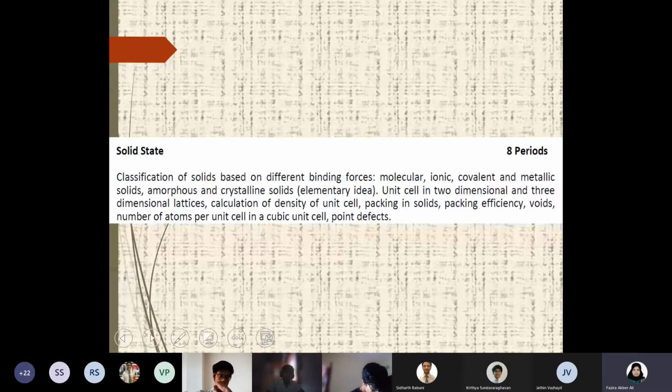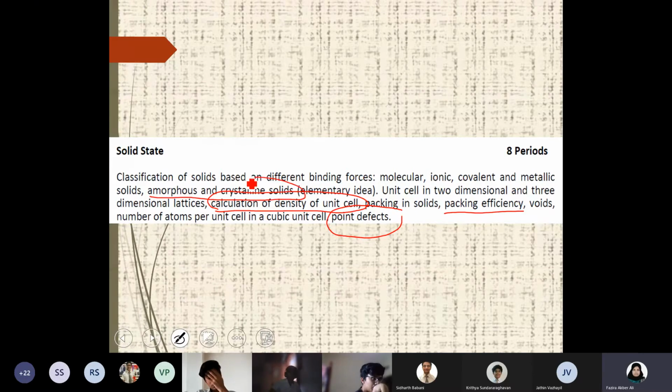From the point of view of examination, calculation of density of a unit cell is one of the important questions which is usually asked. Packing efficiency, point defect. These are the areas where questions are repeatedly asked from this chapter, and also the properties of amorphous and crystalline solids. But if you want to know what packing efficiency is, then you should know about the unit cell and its two-dimensional and three-dimensional arrangement, lattice, everything. So all the points are related.